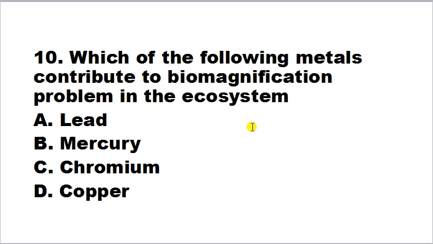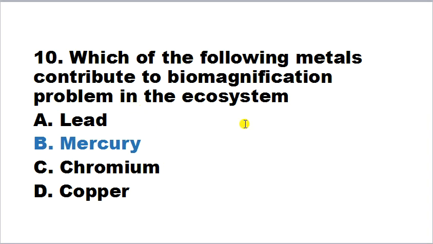they are incorporated into the diet of aquatic organism such as zooplankton, or they are accumulated into the high trophic level, high trophic level पे ये इकट्ठे हो जाते हैं ये. So they are most dangerous. So mercury is the metal that contribute to biomagnification problem in the ecosystem.